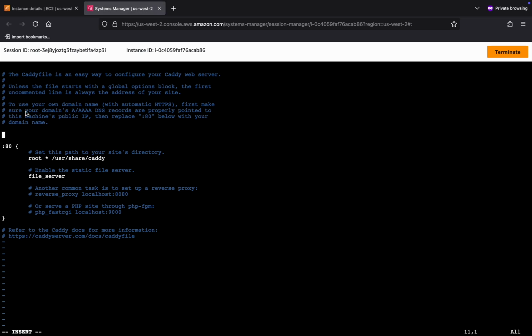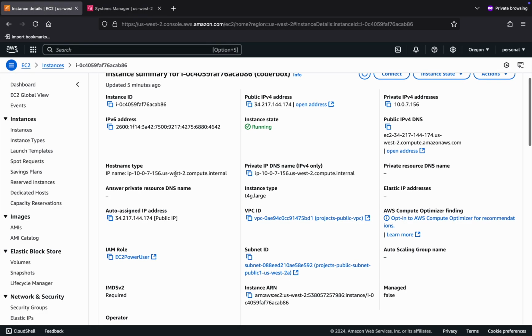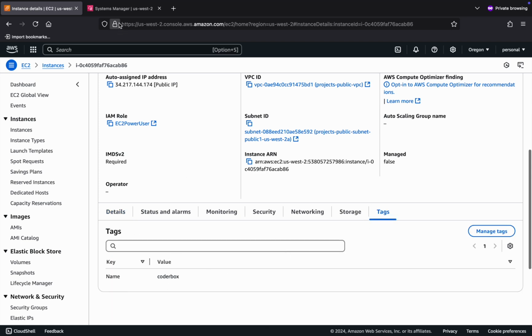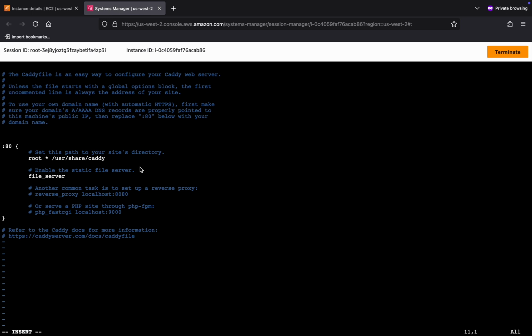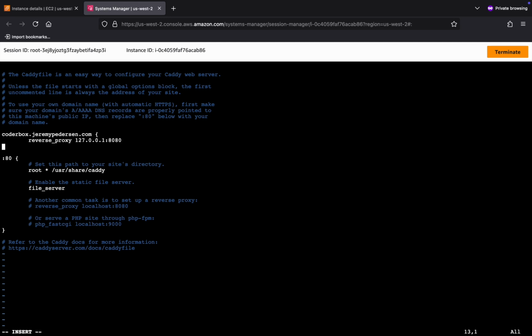So we're gonna do, well, what did I call my instance, right? Better double check, needs to match exactly. We called the instance CoderBox. So for me, it's gonna be coderbox.jeremypeterson.com. And then we want reverse_proxy 127.0.0.1:8080, and then close that out. And then what we need to do with this stuff here is comment it out.